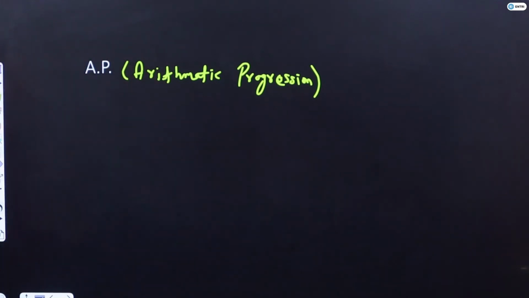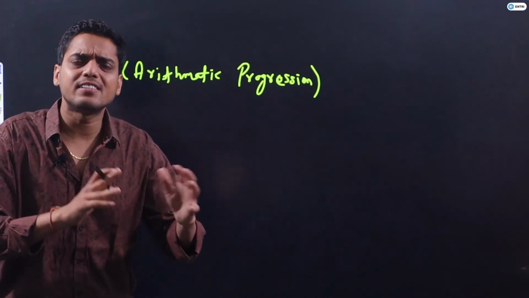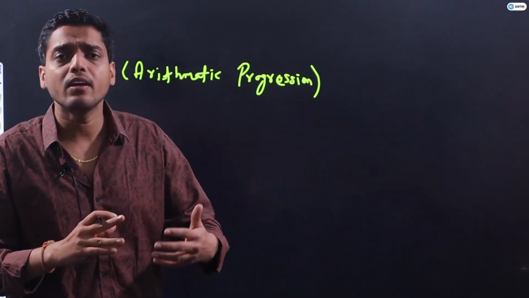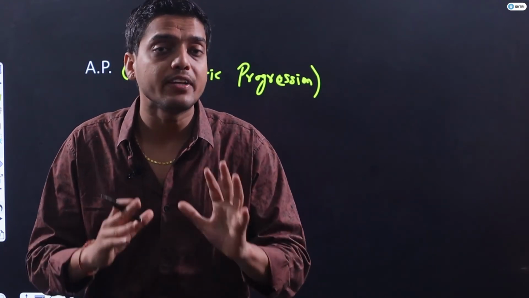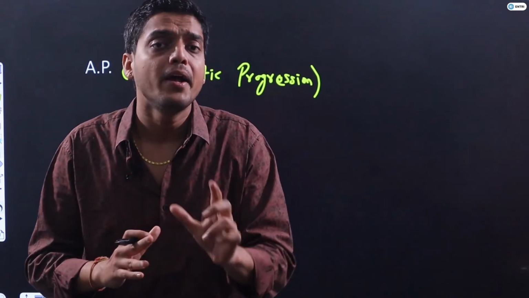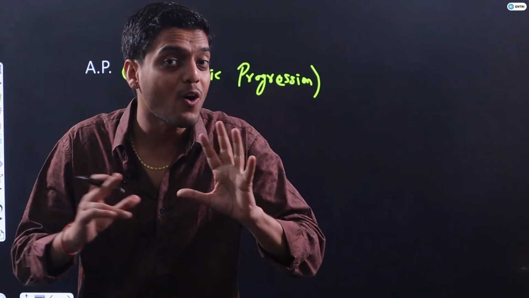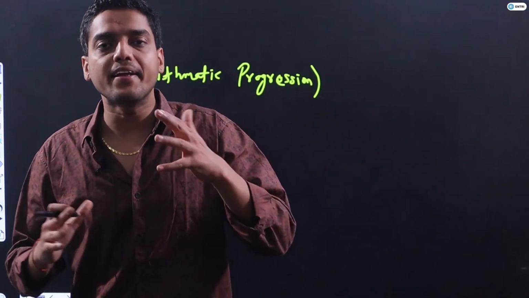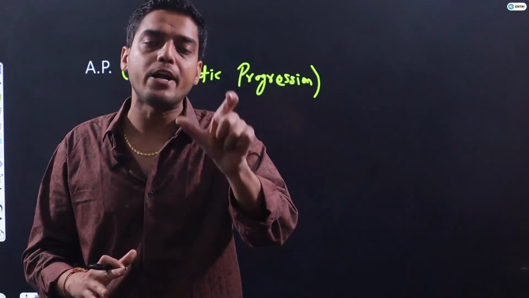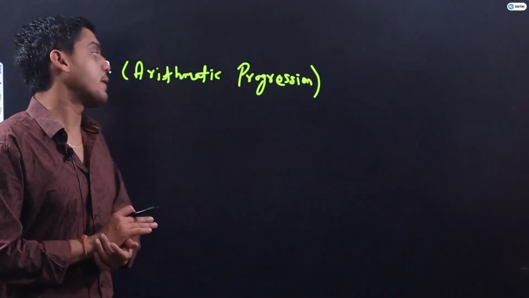If I talk about AP, guys, I think we all know in AP the common difference is the same. If your series is getting increased or decreased by a particular number, then it will be AP.